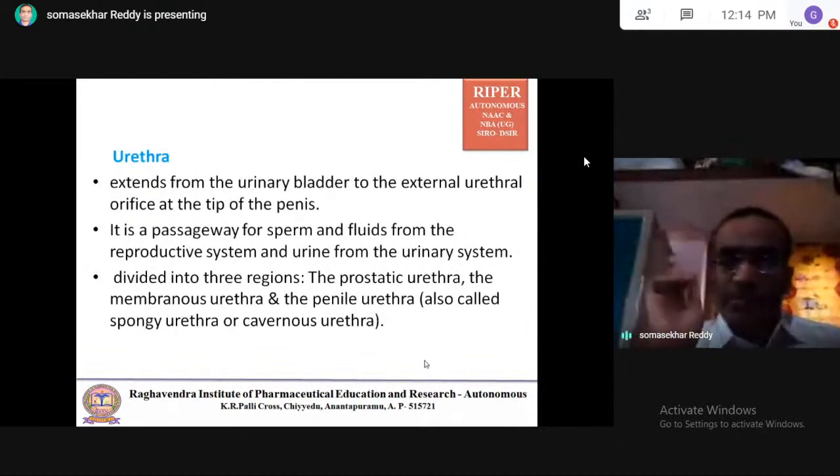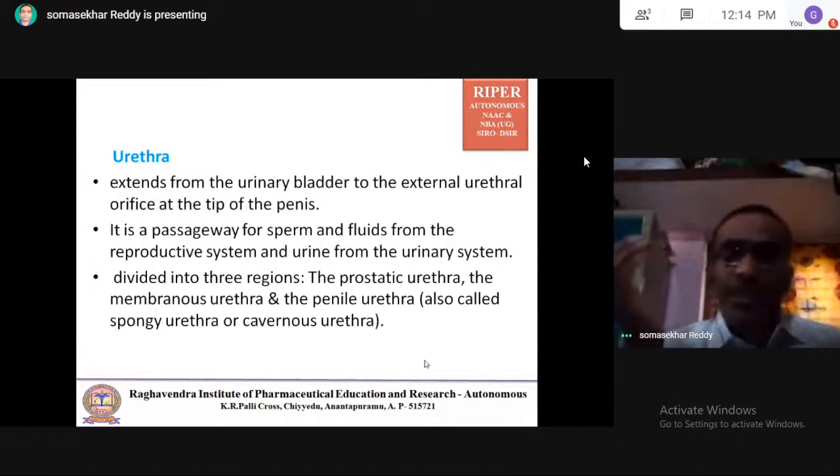It is a passageway for sperm. The urethra is the passageway for sperm and fluids from the reproductive system and urine from the urinary system. So both urine and sperm pass through the urethra.